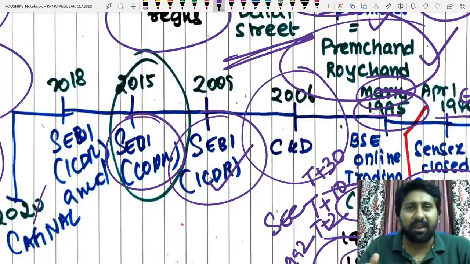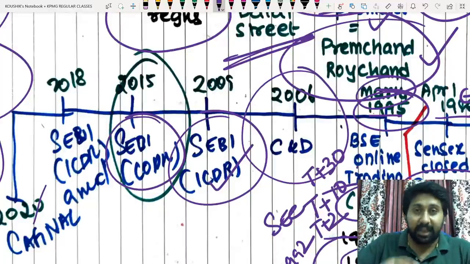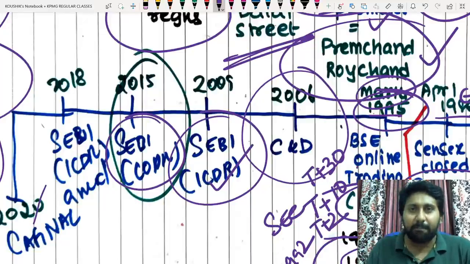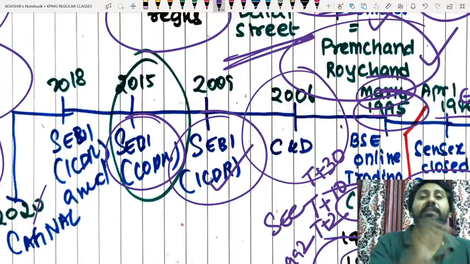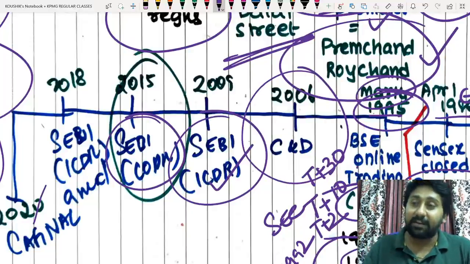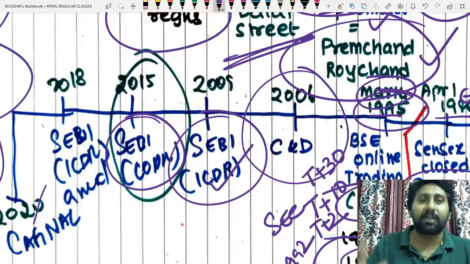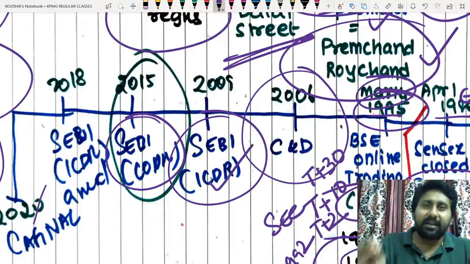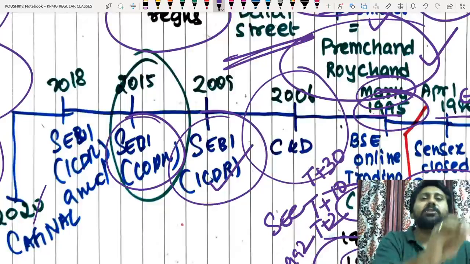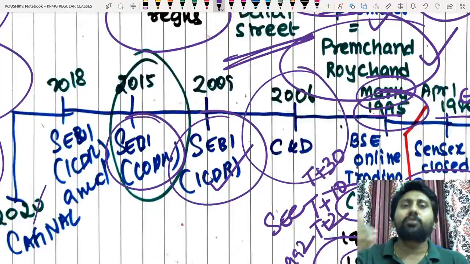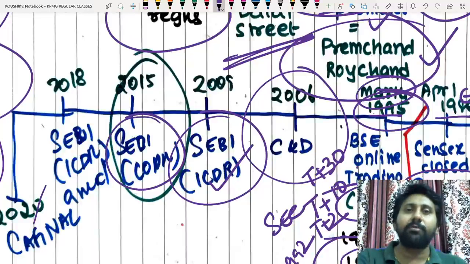What disclosures do we need to make to the public? Is it possible to make every disclosure to every shareholder individually by going to his home or sending a post? Therefore, they made an ecosystem in such a way that every listed company has to communicate to the recognized stock exchange. I repeat, every listed company has to communicate to the recognized stock exchange in which its shares are listed. The listed entity intimates the stock exchange, and the stock exchange publishes a newspaper advertisement the very next working day to make the public aware. That's how the communication goes to the public.